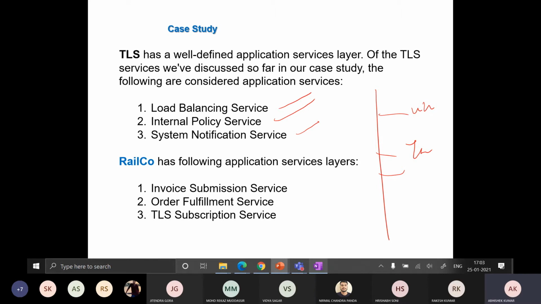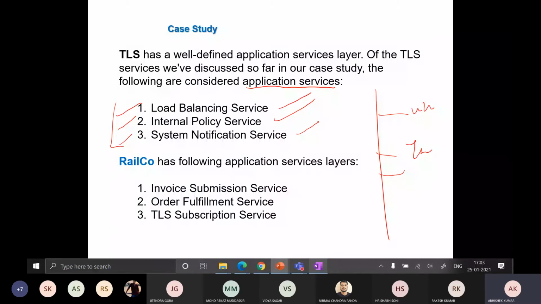So see over here. In case of TLS, what are the different application services? The first one is load balancing service. The second one is internal policy service, and the third one is system notification service, right? It is going to be understood by you only if you know the TLS system very well.